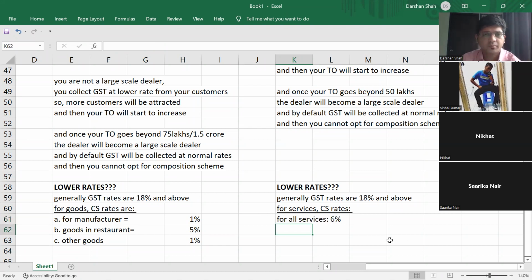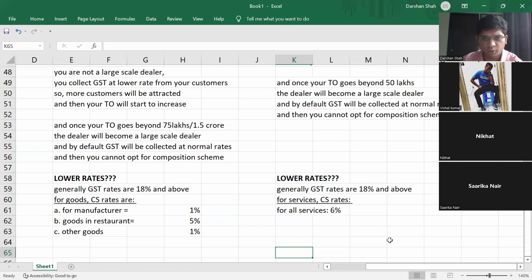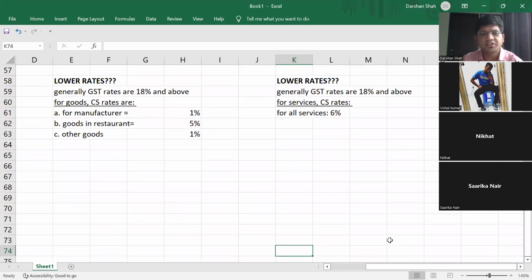Good concept, na? It motivates middle level dealers to become large scale dealers. It motivates mid level dealers to sell more. And once they become large scale dealers, they automatically come out of the composition scheme, and then they will have to start collecting GST at normal rates. Done? Clear? Let's move on. If there is any doubt, let me know.